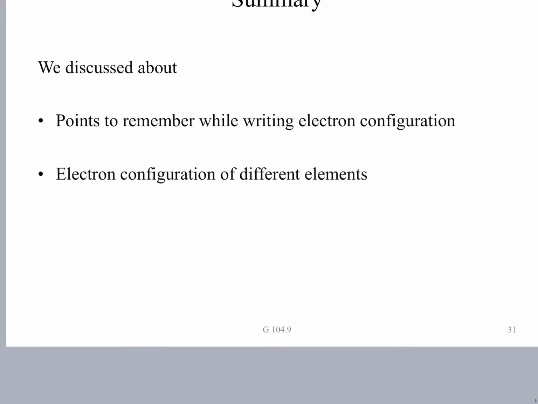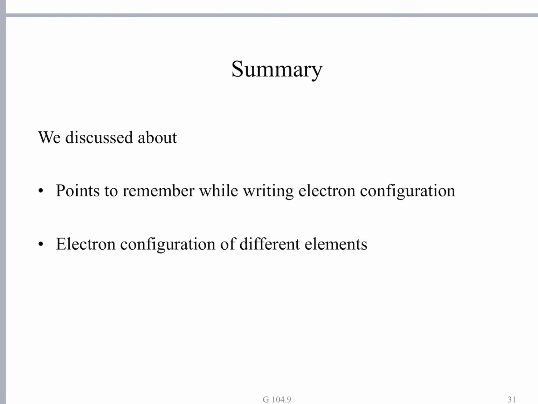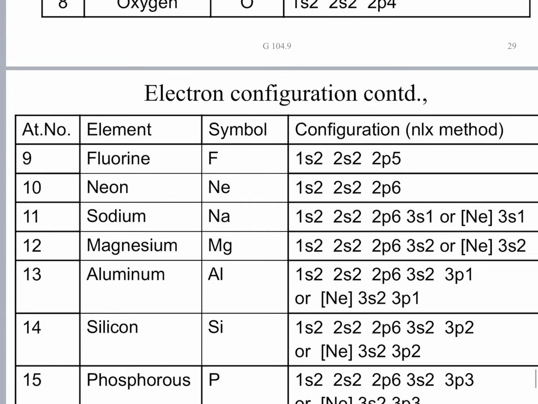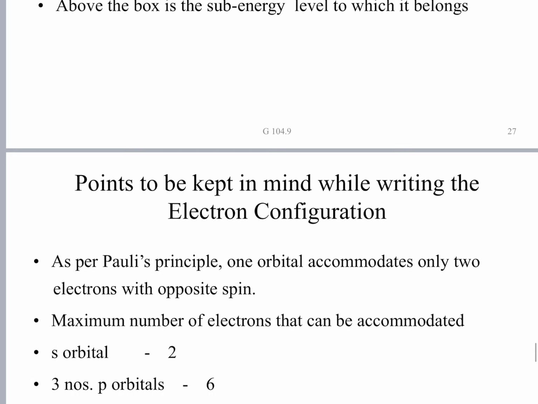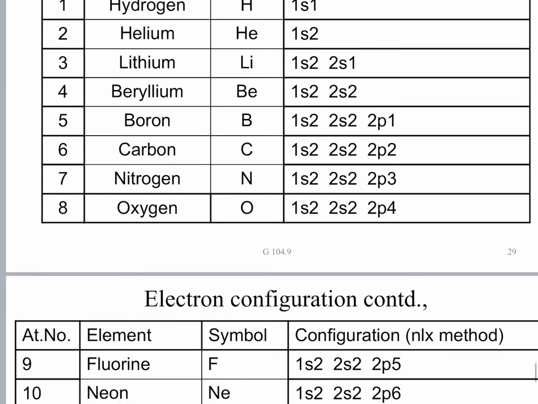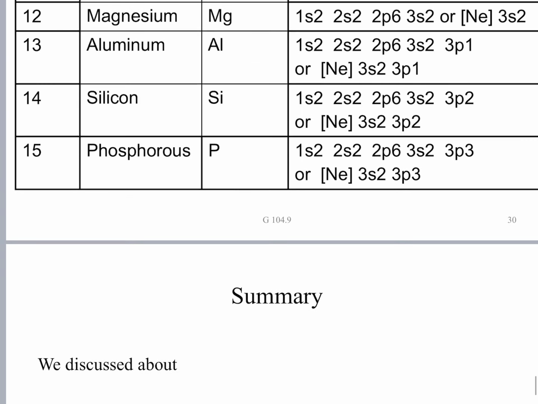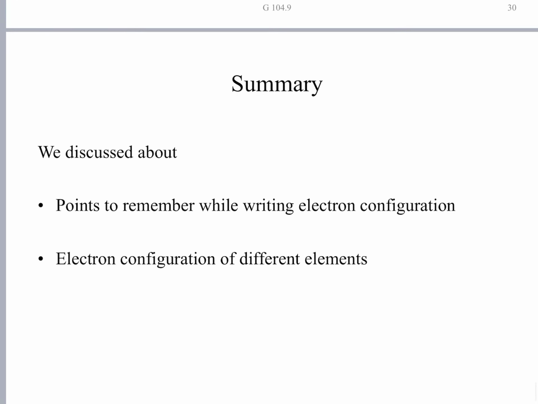So, what have we learned so far? We have learned the definition of electronic configuration, and the various principles according to which we write the electron configuration or distribute electrons into various orbitals.